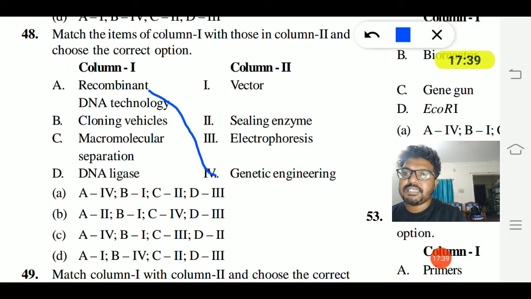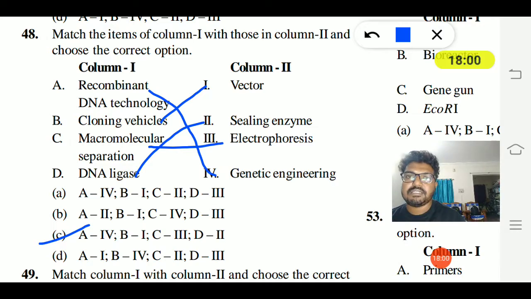Cloning vehicles act as a vector. Macromolecular separation is electrophoresis, and DNA ligase is a sealing enzyme. The right answer is C.